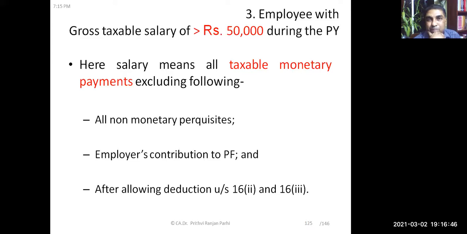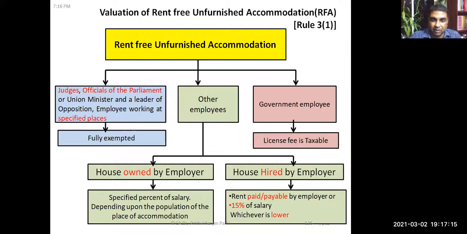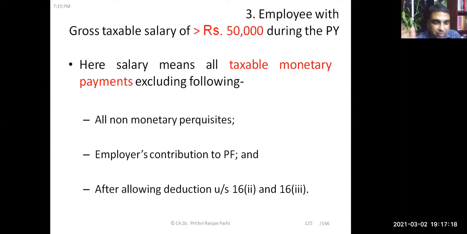Third category of specified employee: an employee whose gross taxable salary is more than 50,000 during the previous year. Here we have to take all taxable monetary payments, excluding non-monetary perquisites and excluding the employee's contribution to provident fund, and this is after allowing deduction under section 16. We arrive at the amount. If it exceeds 50,000 rupees, the employee shall be treated as a specified employee. Did you understand the concept of specified employees? Yes or no? Yes, sir.